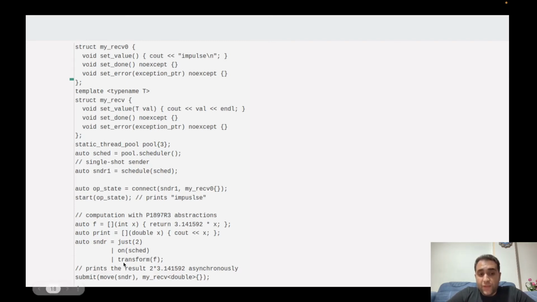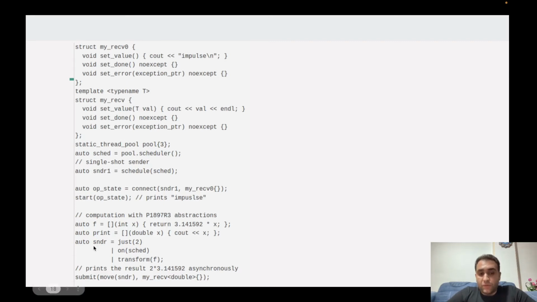On the next line, we have another function. It also generates a sender. It gets a function and it generates a sender. And this sender transforms the value on the lazy work or on the sender. Okay, and we have chained these three senders by these pipe operations, and the result will be a new sender.